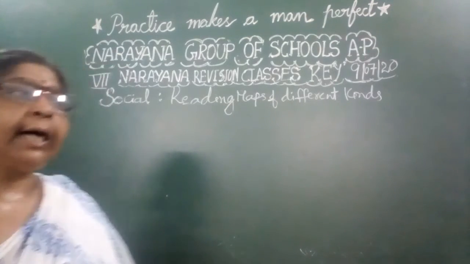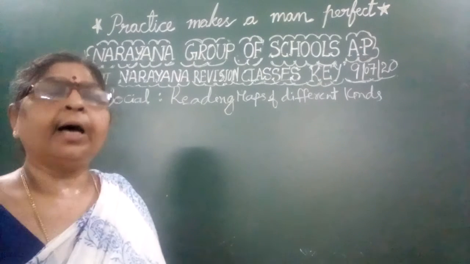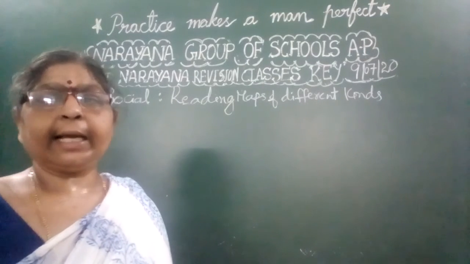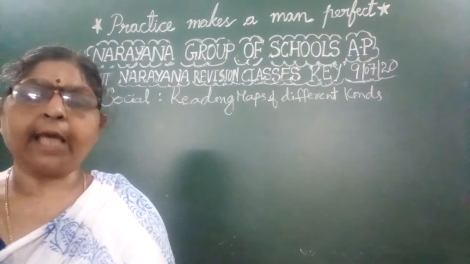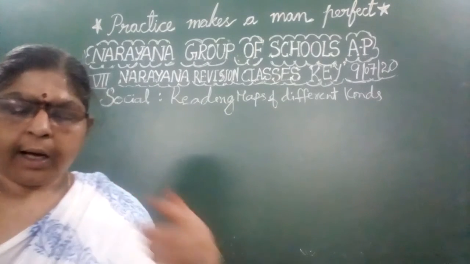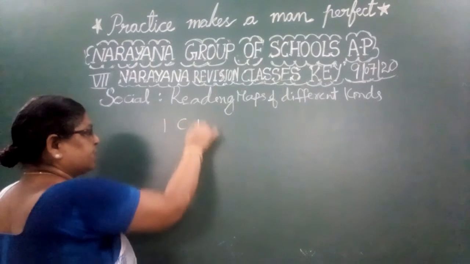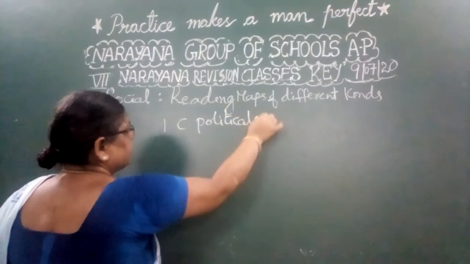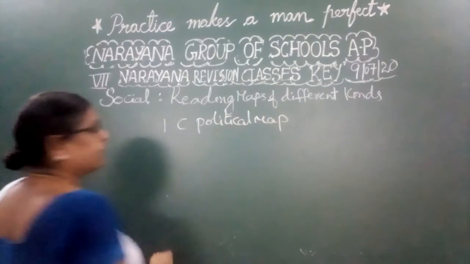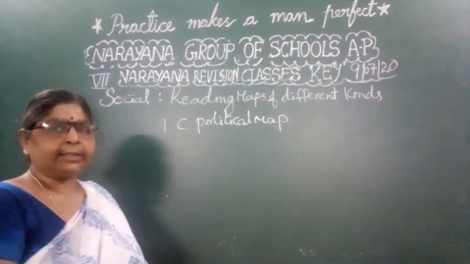What is the type of the map that you have seen in this particular page? Because it is showing all the political divisions, the states and the capitals, hence this is a political map. So option C, first question, option C, political map. That is the answer, because it is showing the India political divisions, or India states and capitals.